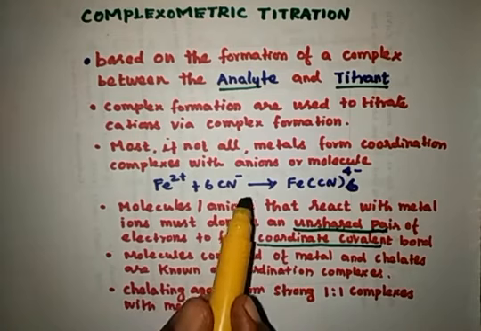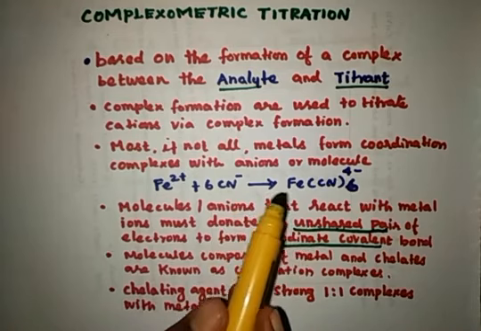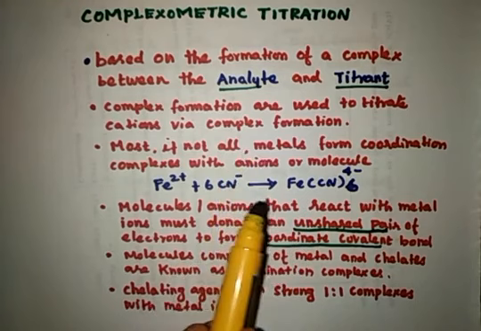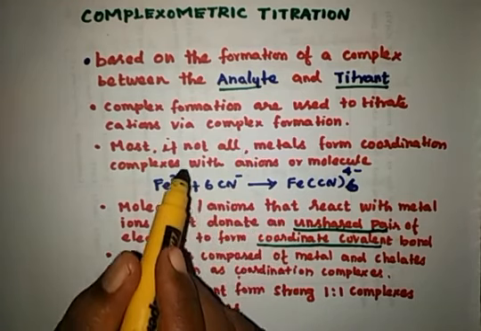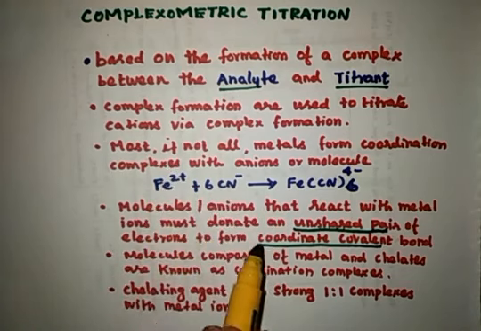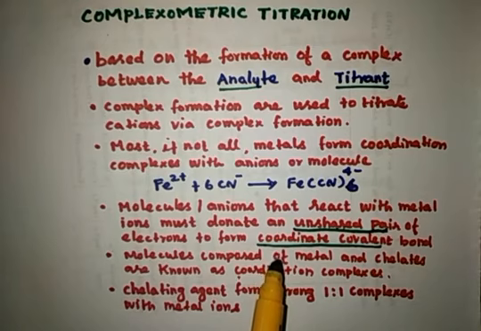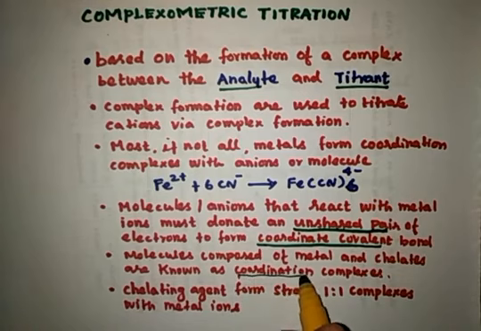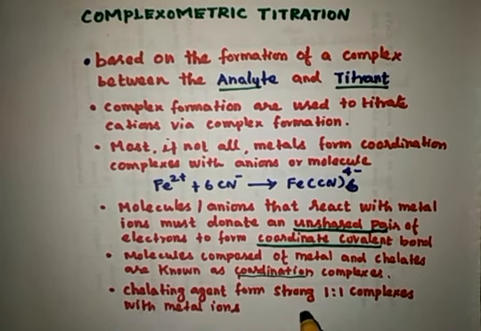So in this complexometric titration, there is a formation of a complex between the analyte and the titrant. Here the complex formation occurs between the cations, that is the metal cations, and the reagent, that is called the chelating agent. This complex is called a coordination complex or coordination compound. And here the chelating agent forms strong 1:1 complexes with the metal.